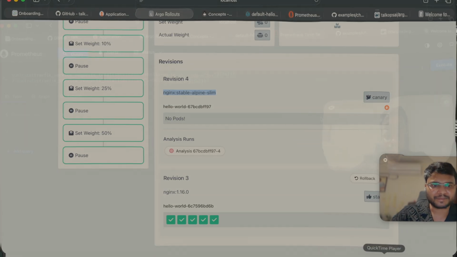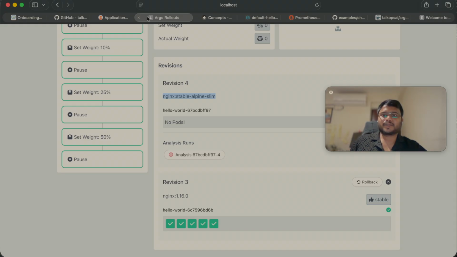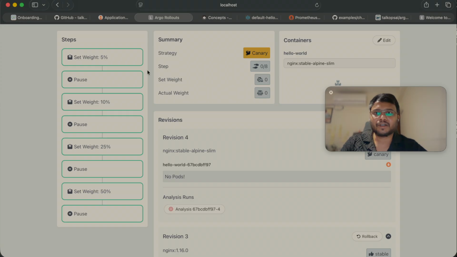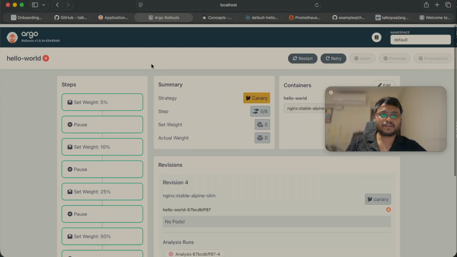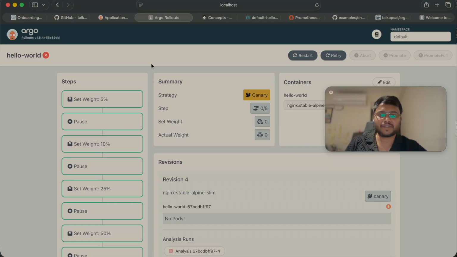Perfect, right? So this is how you will automatically put some intelligence on the metrics, so you don't have to hover over each and every dashboard. All you have to do is create an analysis template as per your scenario, whether it is tracking 5xx count or latency, and depending upon that individual threshold, if it is breached, then you automatically roll back, or the promotion of the new version will happen.